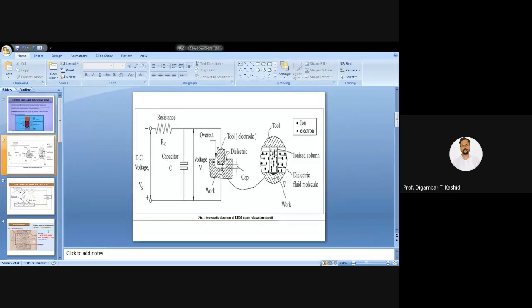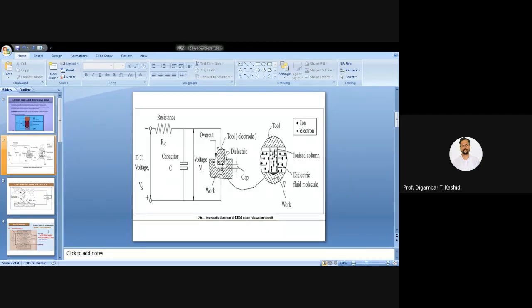Because of this sparking, in a very small gap or very small area, which we can consider in microns, metal from your workpiece starts melting. The workpiece surface melts and vaporizes, and at the same time, because of the heating by ions, material from the tool also melts and vaporizes. But the melting of material from your tool is negligible.